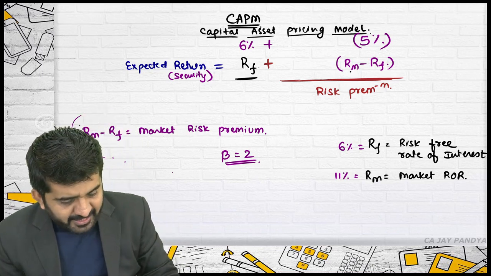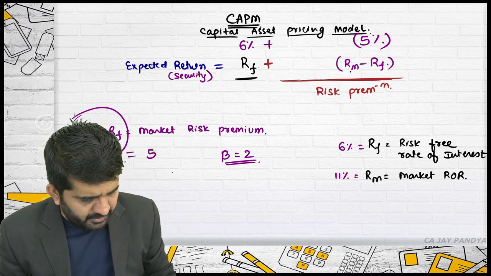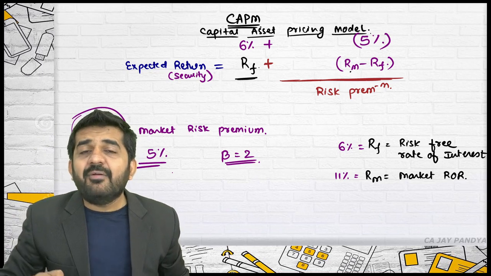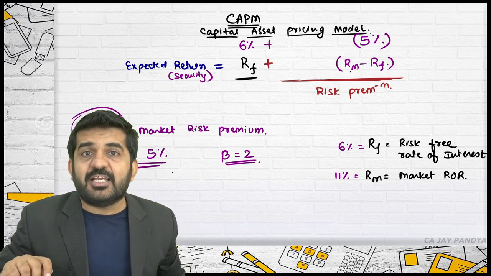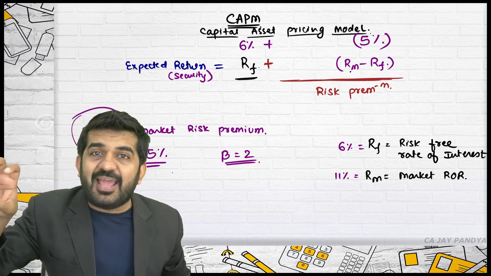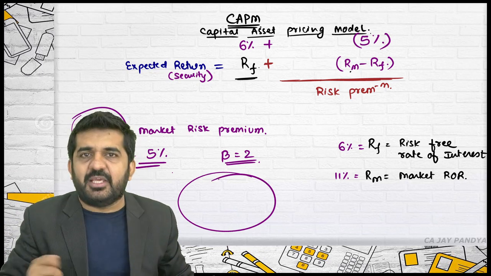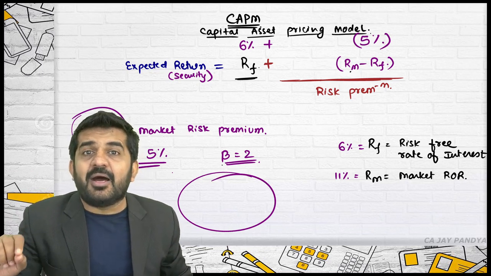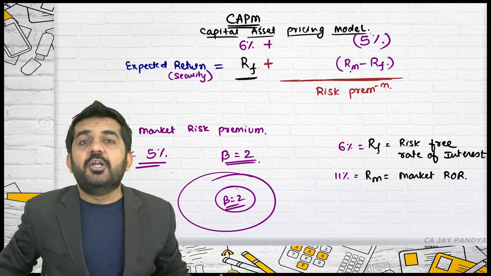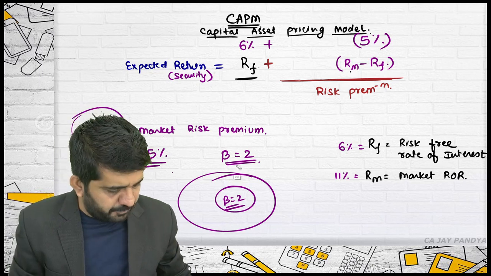Then you will expect a double risk premium. Is it correct? What was your risk premium? The market risk premium is 5%. Now I will not expect 5%; I will expect 10% from the market. Why? Because I am not actually investing in the market. Yes, I am investing in the market, but inside the market I am investing in a security which has double the risk compared to the market. So I will expect a double risk premium.